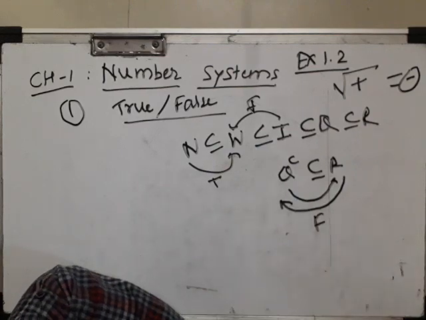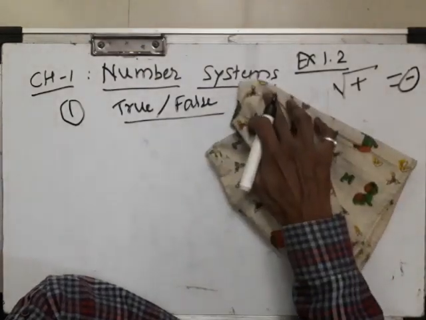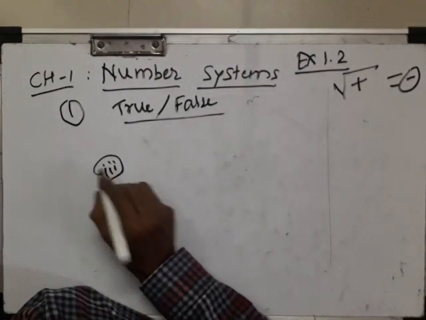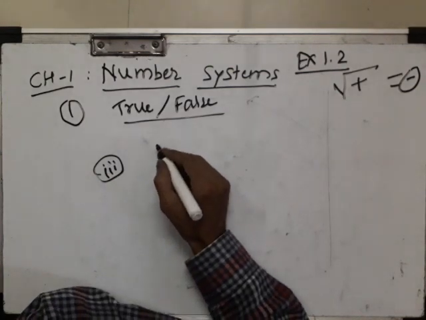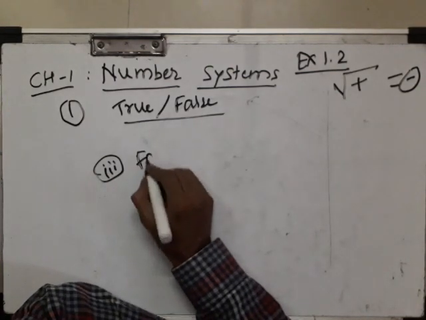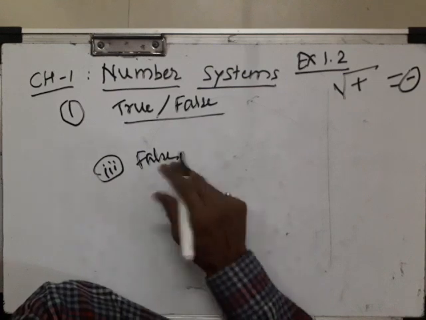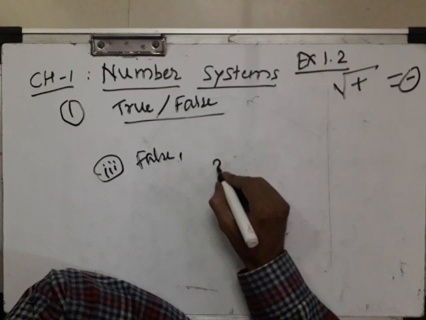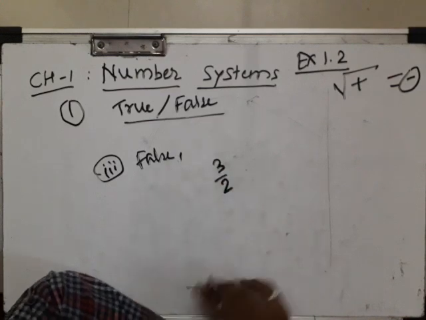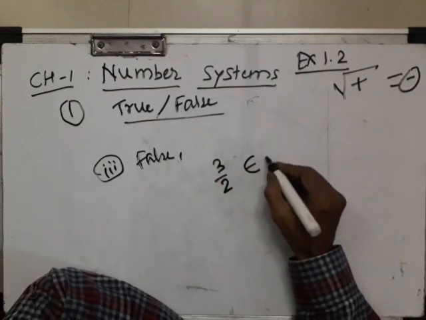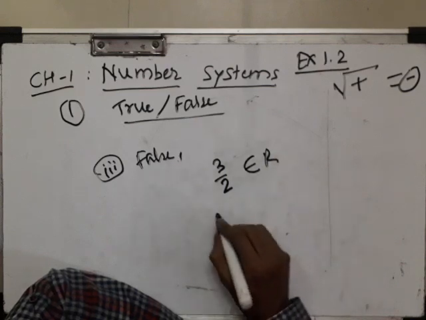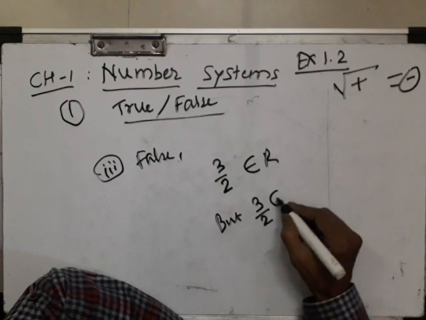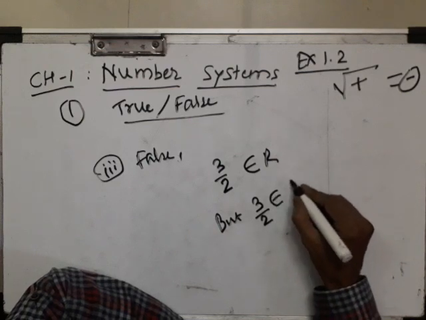How do we explain this? This is a false statement because it is given that the actual statement is: every real number is irrational. It is a false statement. Example, you can take 3 by 2, which belongs to the real numbers, but 3 by 2 does not belong to the irrational number set.